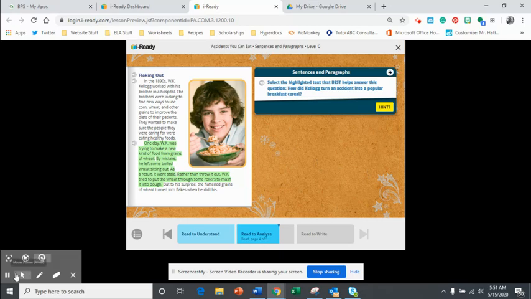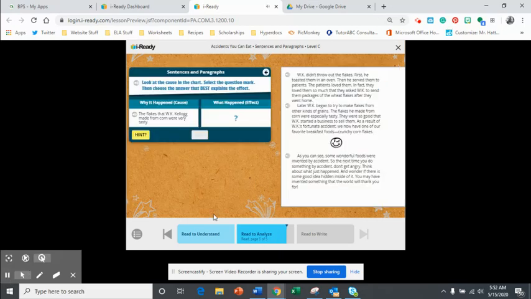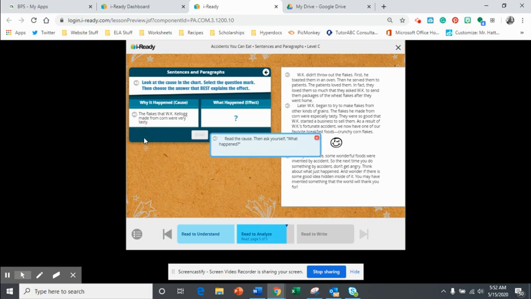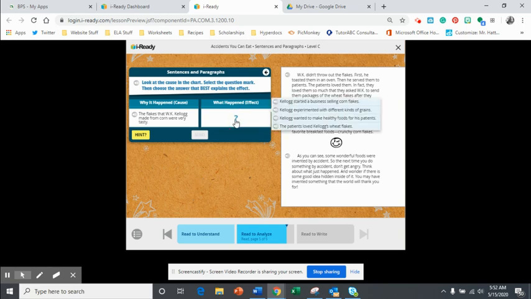Okay. All right. So this question is another cause and effect question. So look at the cause in the chart, select the question mark, then choose the answer that best explains the effect. Let's click on our hint, read the cause, then ask yourself what happened. Okay, so the flakes that W.K. Kellogg made from corn were very tasty. So what happened because of that? Why? What did that lead to? All right. So read through the text and then make your selection.